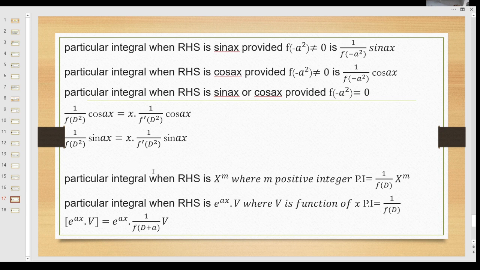And the particular integral when RHS is x to the power of m, where m is a positive integer, is 1 divided by f of D into x to the power of m. And the particular integral when RHS is e power ax into v, where v is a function of x, is 1 divided by f of D into e power ax into v, which is equal to e power ax into 1 divided by f of D plus a into v. So these are the particular integrals when the RHS is different functions.